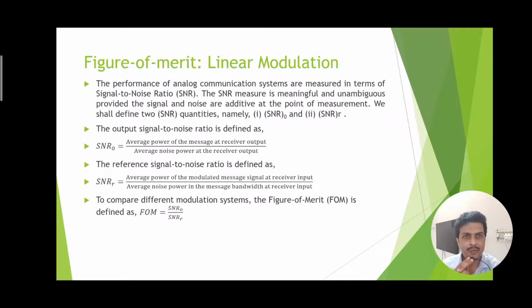The figure of merit for the linear modulation is nothing but the ratio of the SNR0 and the SNR at the receiver input, which are defined in this way: the signal to noise ratio at the receiver output is the ratio of the average power of the message at the receiver output to the average noise power at the receiver output. Similarly, SNR at the receiver input is nothing but the ratio of the average power of the modulated message signal at the receiver input to the average noise power in the message bandwidth at the receiver input.